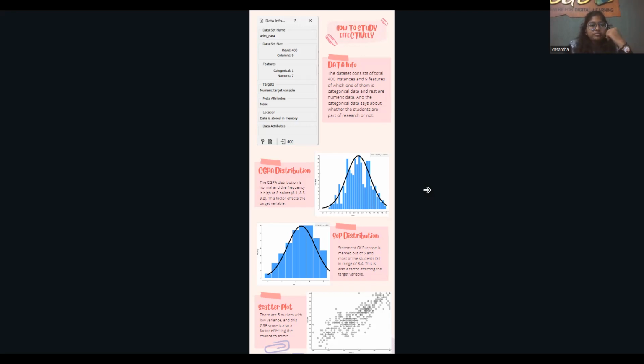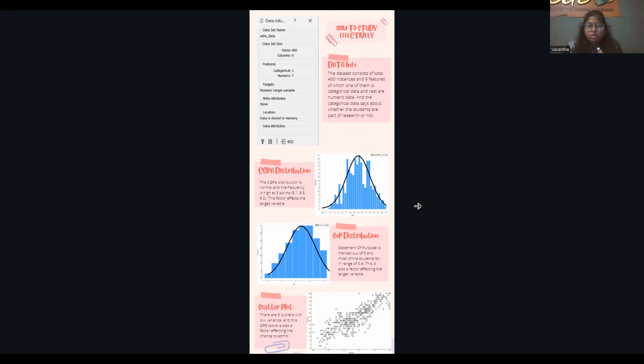And I've chosen these distributions because, as per the ranking of these data, like the correlation in the data, the highest correlation was for CGPA and SOP. So I chose these two distributions so that it will be easier for me to tell whether the student will be able to get admitted into the university or not.